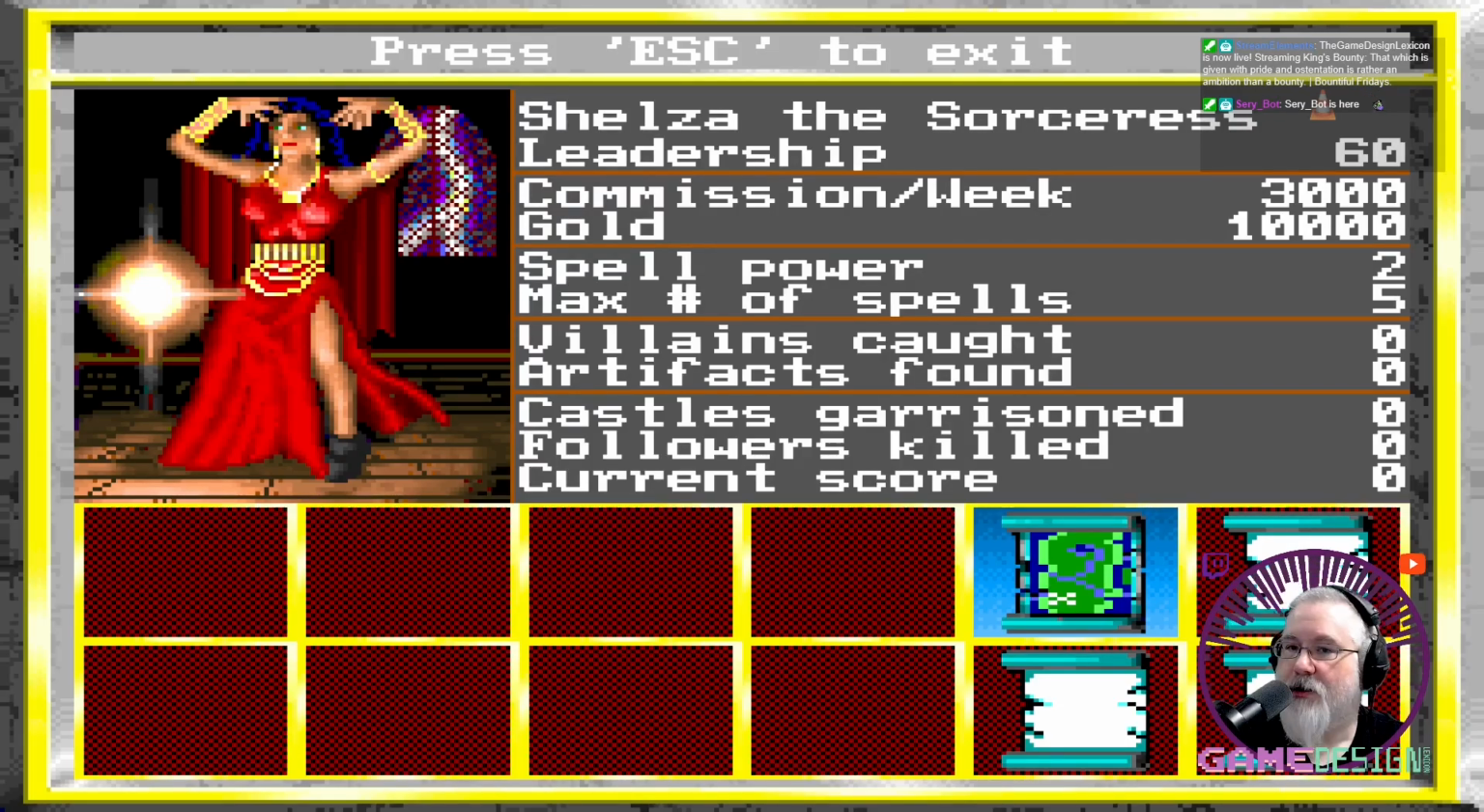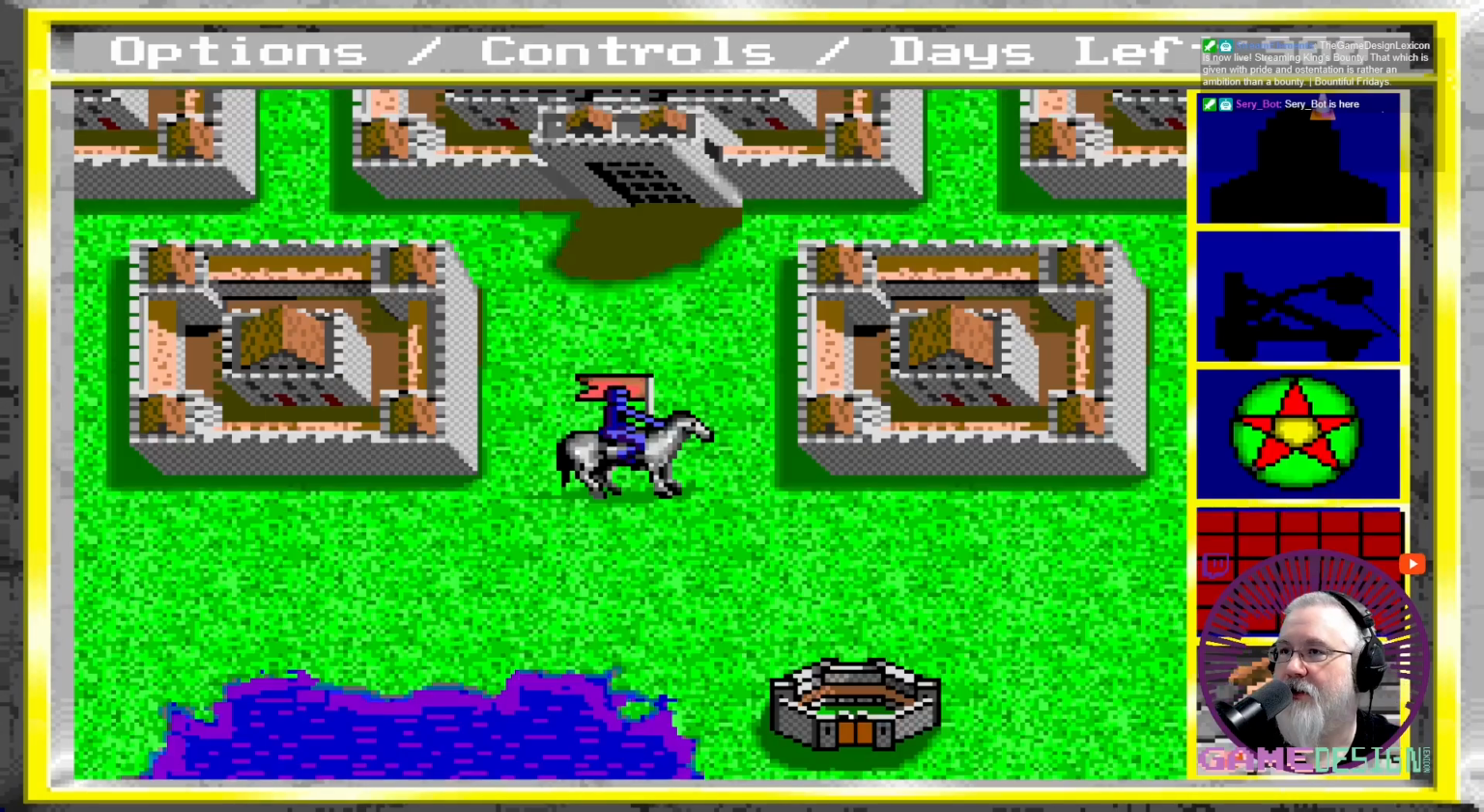My leadership, commissions per week. That's how much money I earn per week. So once a week goes by, I get a paycheck, 3,000 gold. I currently have 10,000 gold, 2 spell power, maximum number of spells. One of the reasons why I chose the sorceress, and look how fabulous she is in that picture too, is she has a higher number of max spells than anyone else and spell power. No villains caught, no artifacts found, no castles garrisoned, no followers killed. Current score, nothing because I've just started, right?